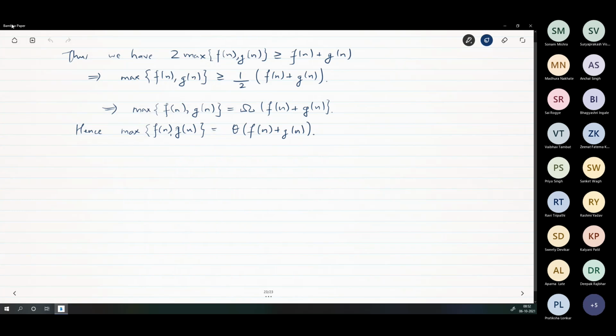Now let's try to solve another one. Second one. Okay. 2 to the n plus 1 is theta of 2 to the n.